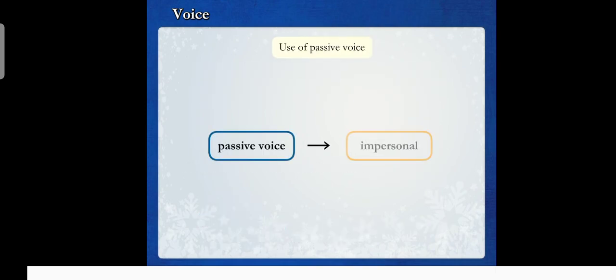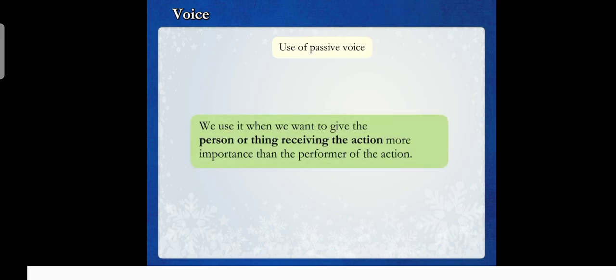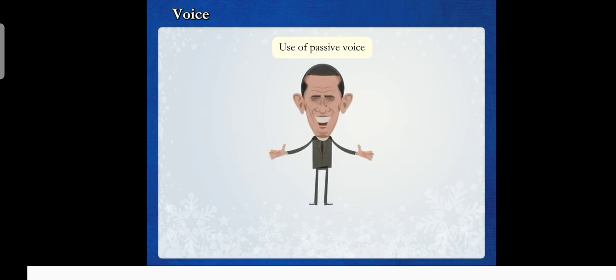The passive voice is impersonal. We use it when we want to give the person or thing receiving the action more importance than the performer of the action. For example, the president was welcomed by the people.